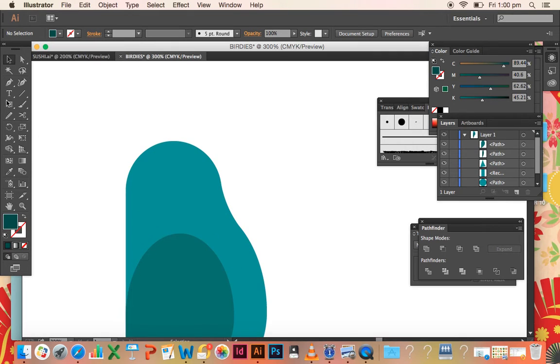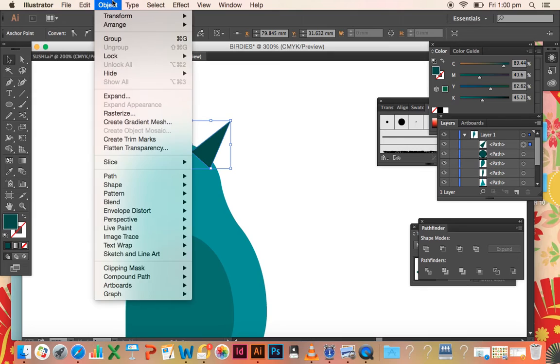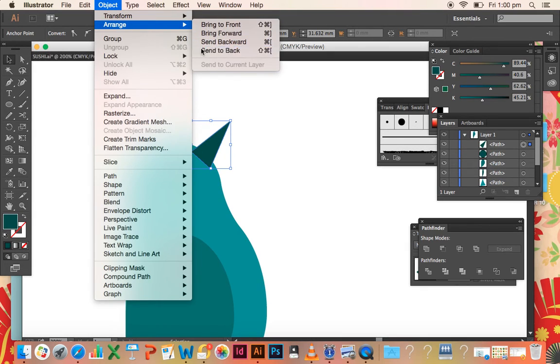and I'm going to make an eye. So select your ellipse tool, Alt Shift, and drag out a little circle shape for the eye. And now he needs a beak. So with just your normal pen tool, just going to make an anchor point there, and there, just in a triangle shape, and click on the original anchor point to close the shape. And then we're going to go Object, Arrange, Send to Back.